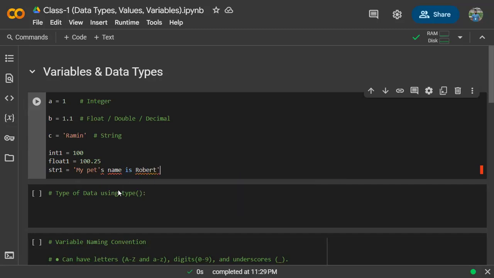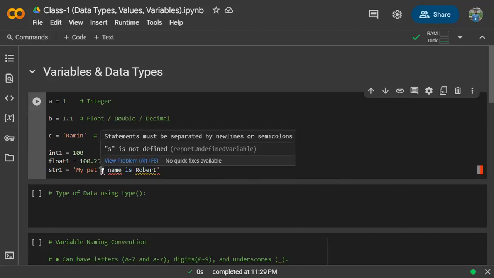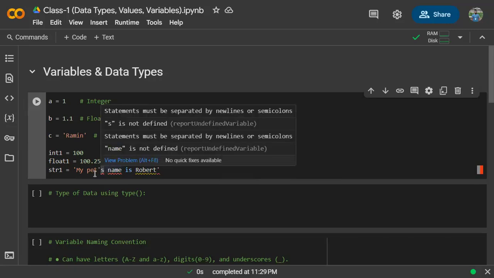Now we have learned to store a string: we need to use the quotation mark at the two terminals of the string. But now a problem has arisen here. You see, the problem is that when I have used pet's, this is an apostrophe s. So what will the machine detect?